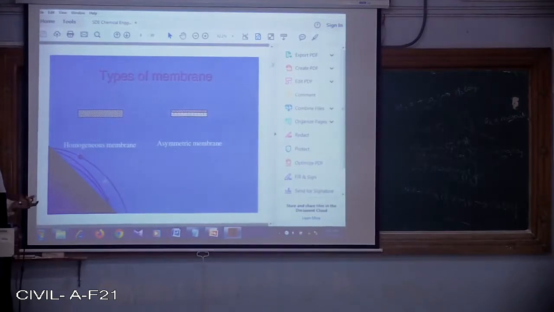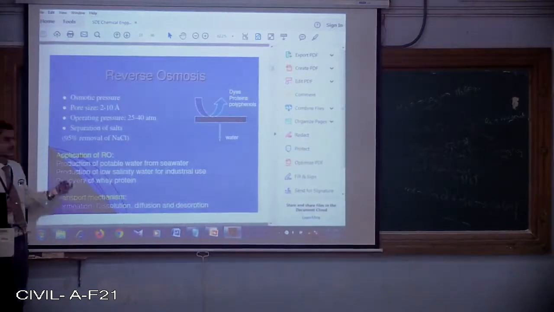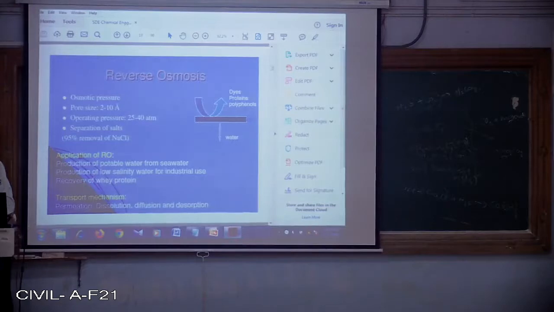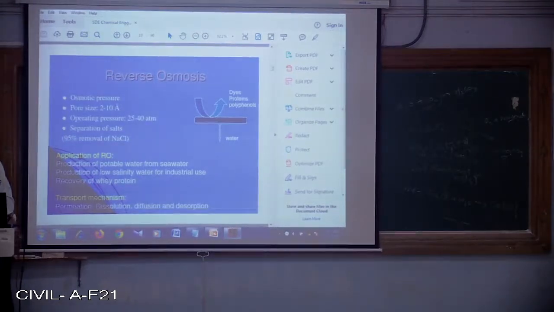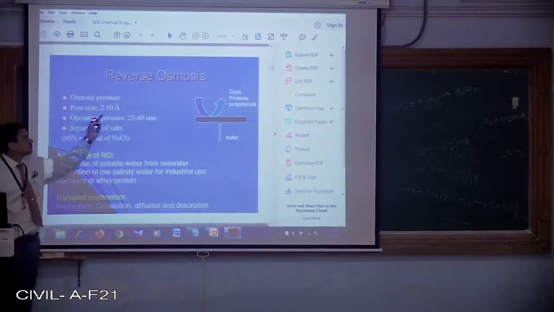So, there are two types of membranes, homogeneous and asymmetric, which we call heterogeneous. Already we have discussed what material they are made of. Now let us directly go to reverse osmosis. In reverse osmosis, we are going to make use of a semi-permeable membrane with a pore size between 2 to 10 angstrom units.